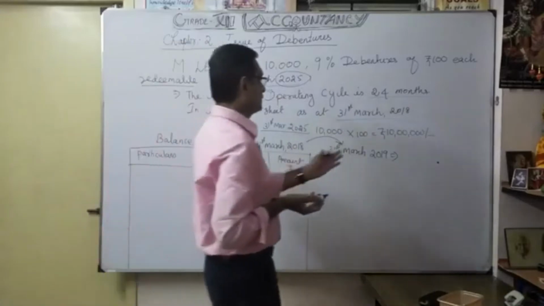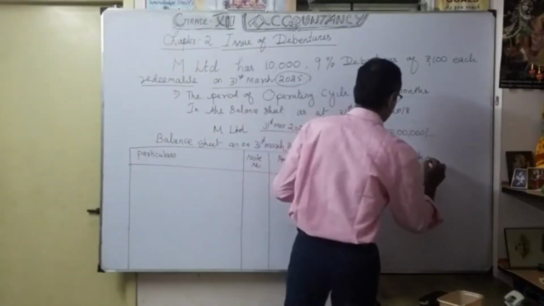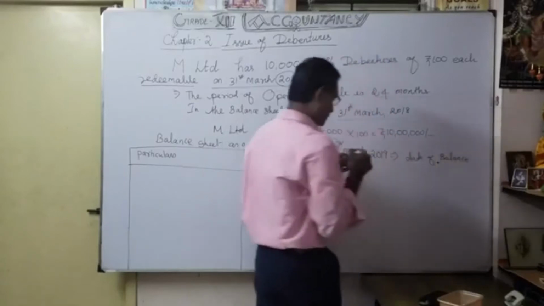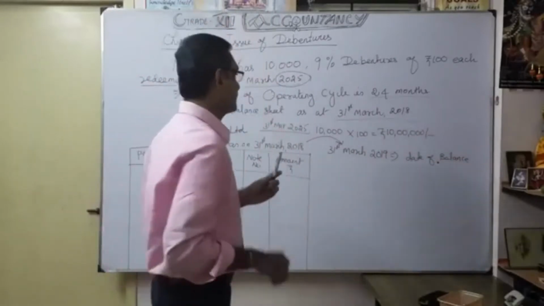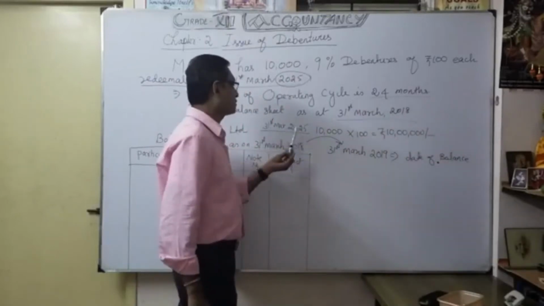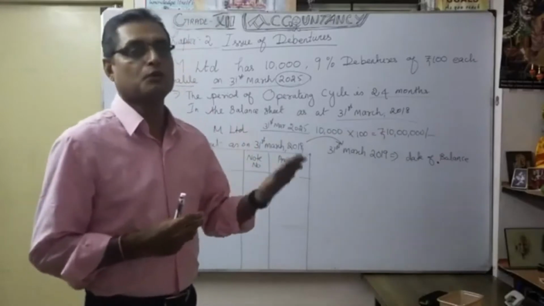That is the next 1 year. And the date of balance sheet, so redemption due after the balance sheet date. Yes, 2019, because we are going to repay only in 2025. So naturally, more than 12 months.